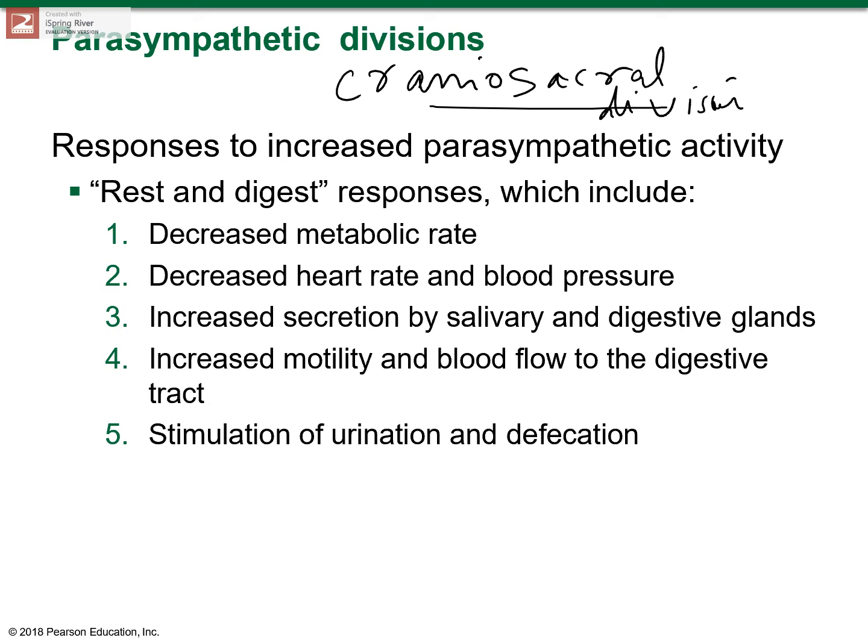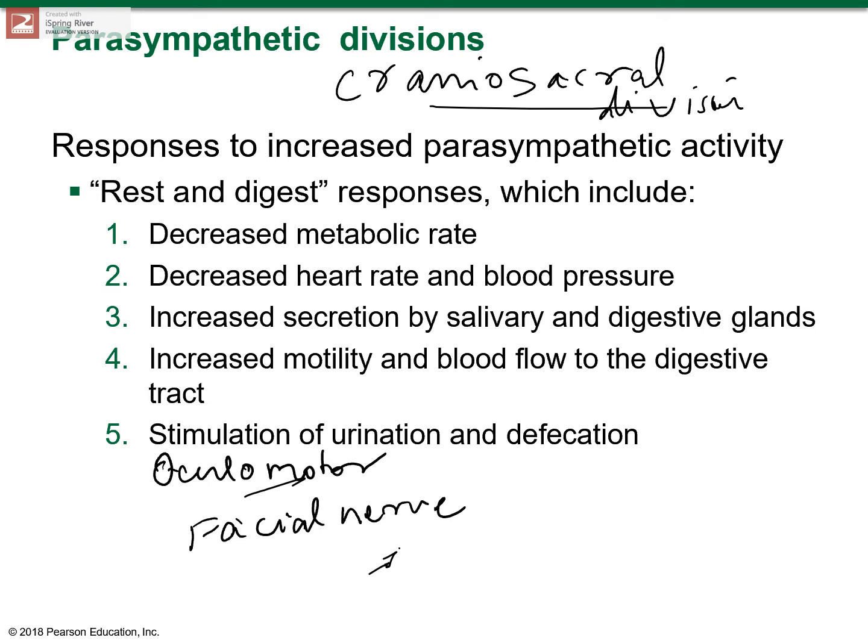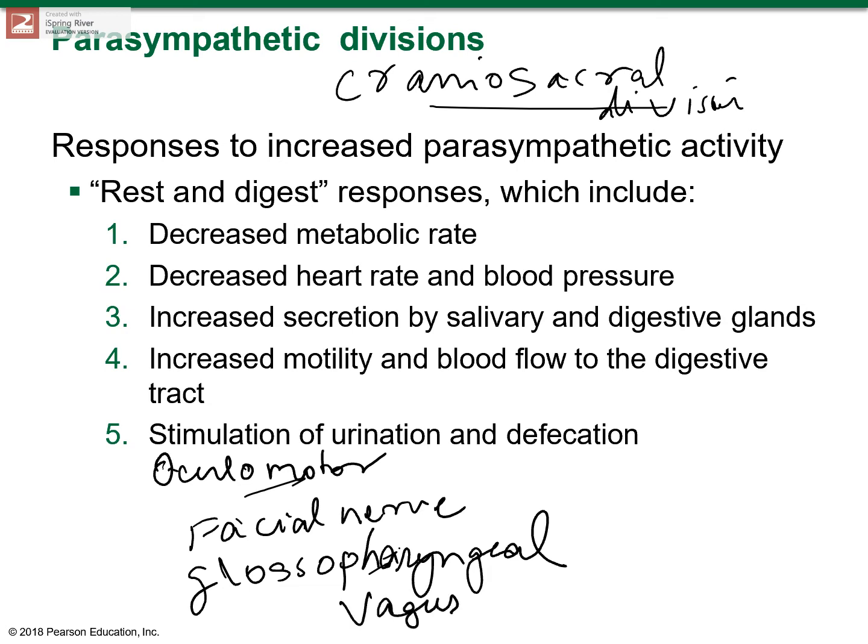And the parasympathetic nerve fibers run in, well, four major nerves. Okay, the first one is the oculomotor nerve. And then you have the facial nerve. Then you have the glossopharyngeal nerve. The last one, what am I missing? The vagus nerve.